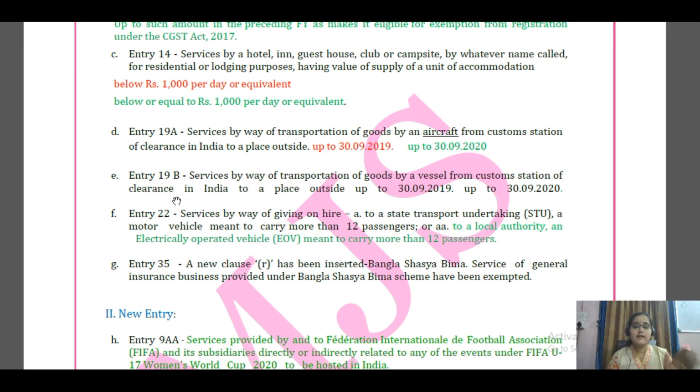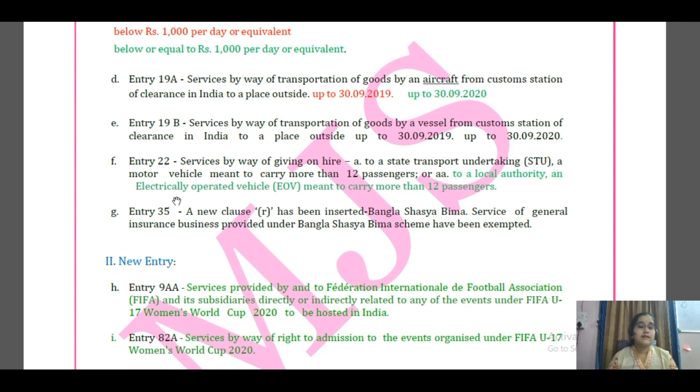In that, one more entry has been given: if this person is providing a vehicle which is electronically operated, meaning it operates with the help of a battery, and which can carry more than 12 passengers, and this person is giving it on hire to the state transport undertaking or to a local authority, then he is covered under the exemption and need not pay GST on this service provided by him. Okay.